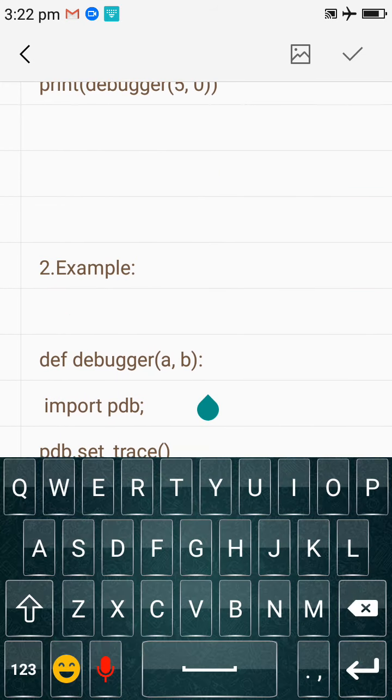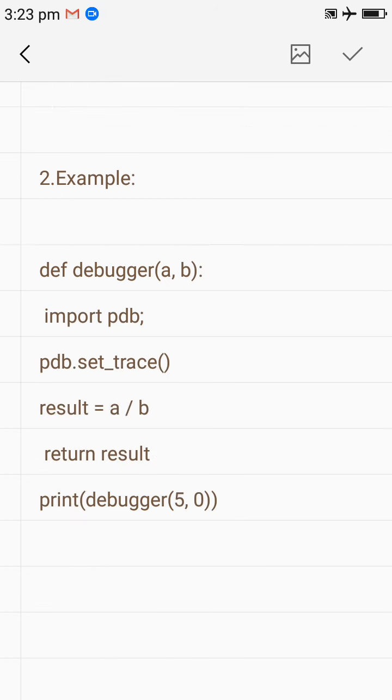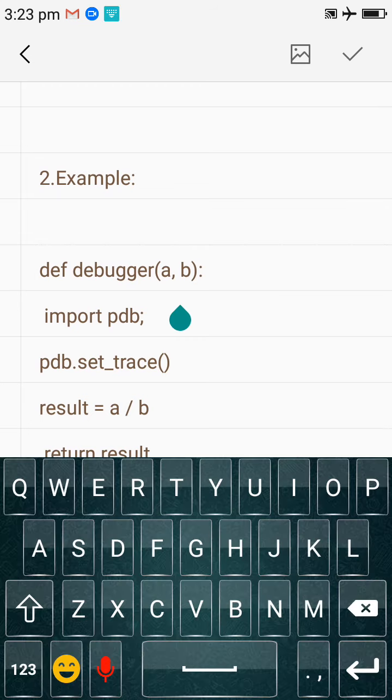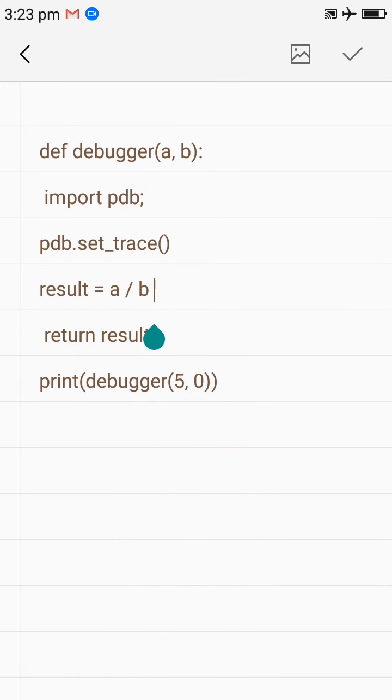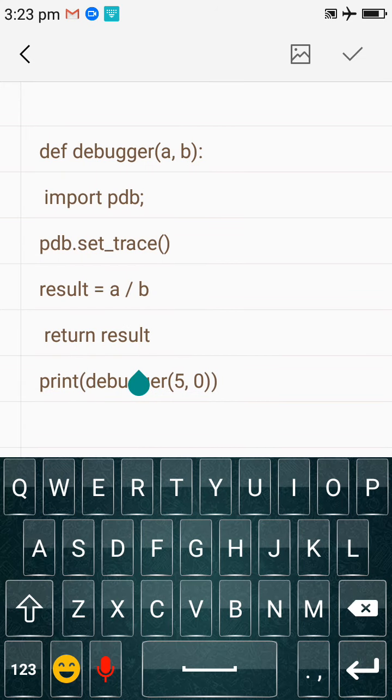Second thing, we have the module. So again we will write the function def debugger. Right now we are seeing the example of the import pdb module, how you can use it. We are taking a function debugger, and again there are two arguments a and b. Here we are importing the module pdb and we are calling the function pdb.set_trace. If we get any kind of error, again the program will stop on that line. Here we are calculating result as a divided by b and returning result. After executing, the function will return the result value.